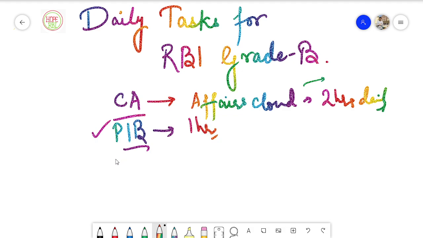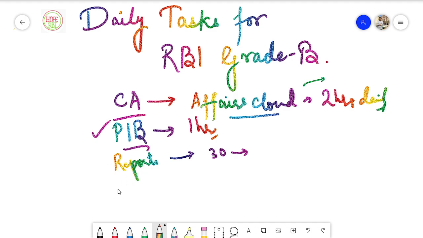Moving on, you have to cover the reports and indices. Reports and indices you can directly cover from Affairs Cloud, and even if you are enrolled in some courses and they are offering you some kind of compilations regarding the reports and indices, you can definitely check those out and cover reports and indices from that. For reports and indices you can dedicate 30 minutes to 1 hour as you feel comfortable.